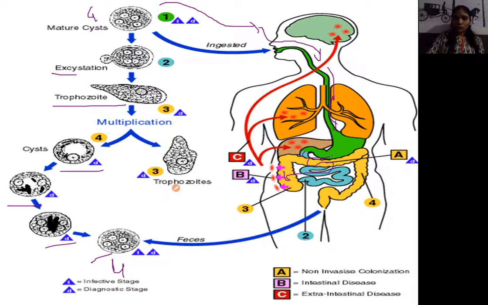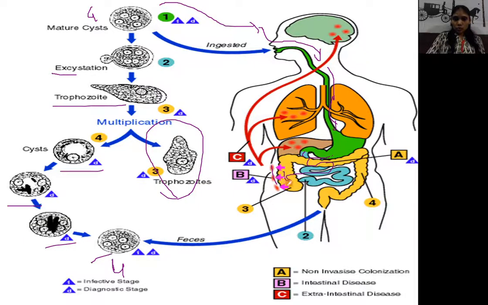But what happens to the trophozoites? ही जी trophozoites आहे, it is present in the large intestine. So this trophozoite stage inside the body is very harmful to the body. Why? Because these trophozoites are present in the large intestine. The large intestine wall consists of microvilli, and microvilli consist of blood vessels.